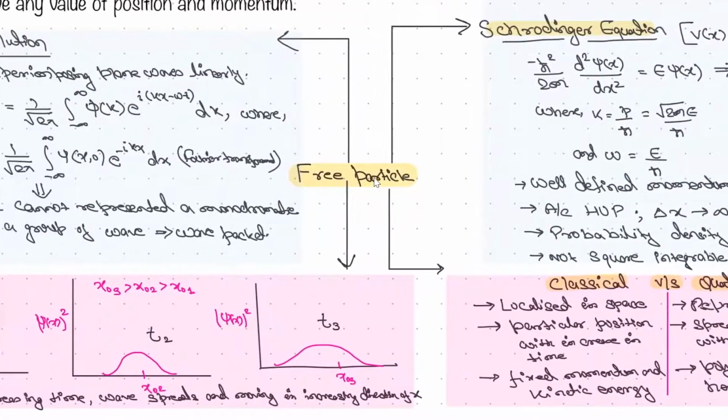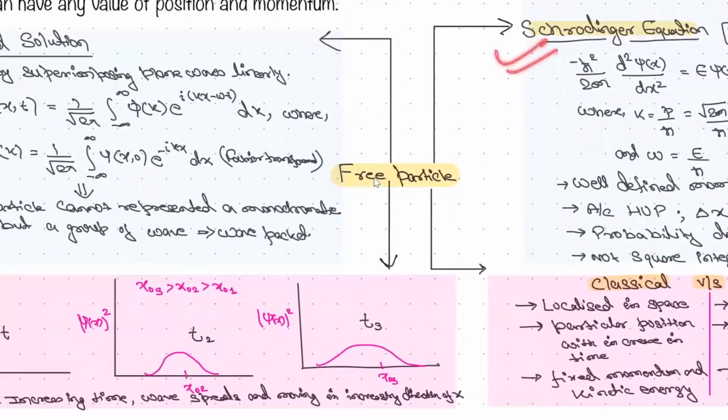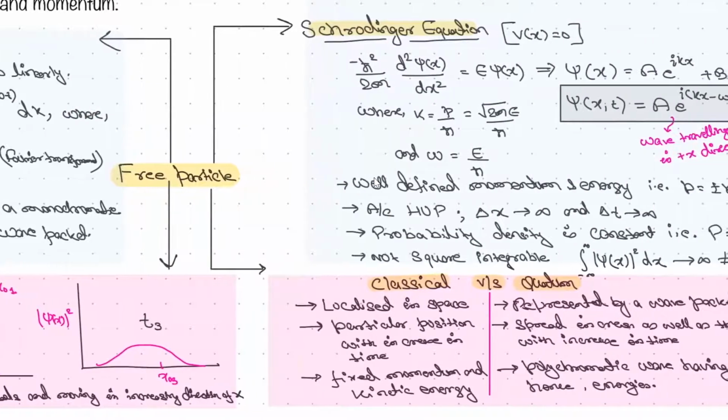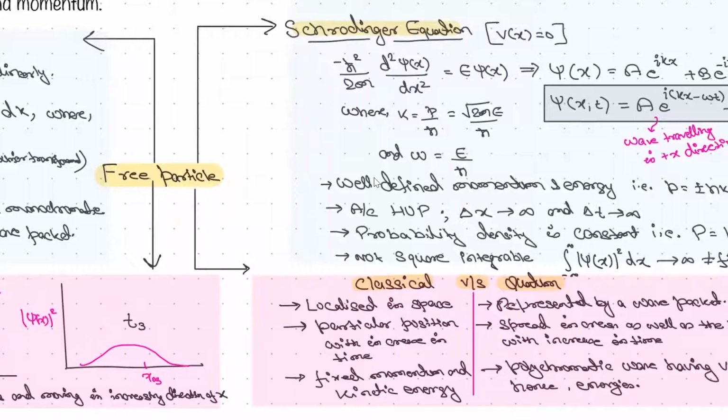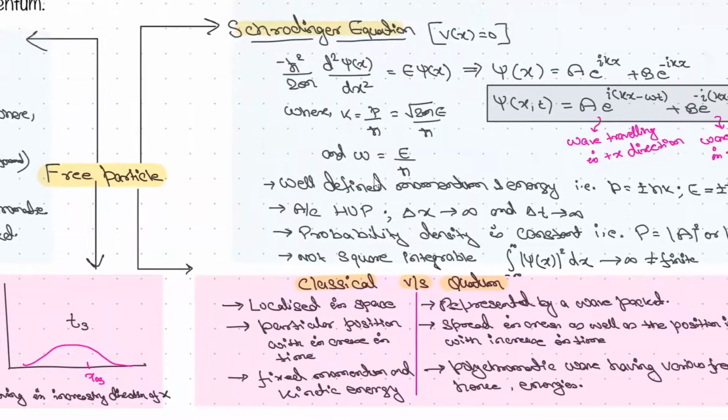One more thing. We have studied the Schrodinger equation, the graph, and the modification. So let's come to classical versus quantum. Whatever you are going to study from now, free particle, particle in a box, finite well, harmonic oscillator, everything, try to match or compare it with the classical case, right?